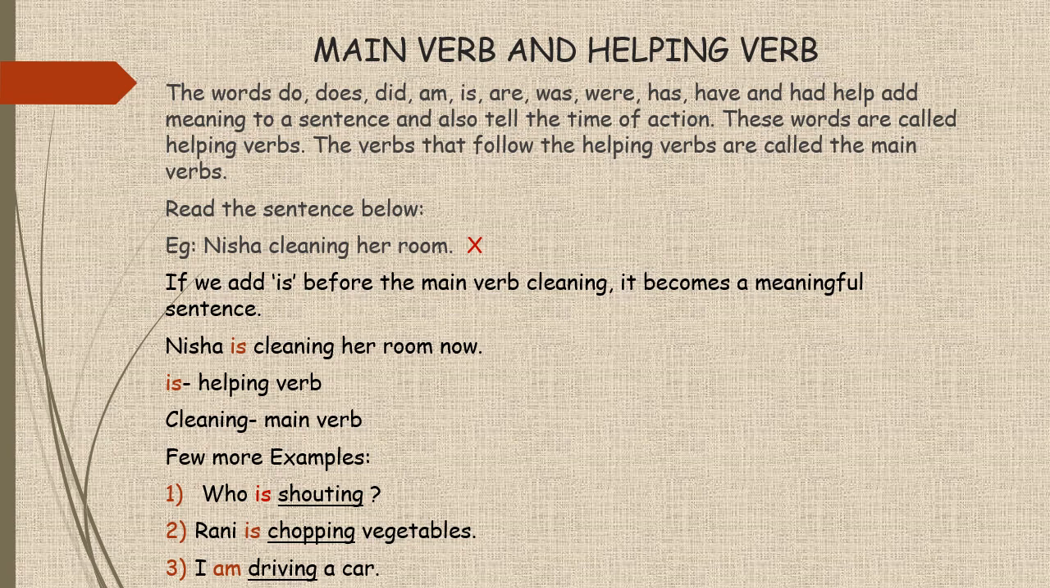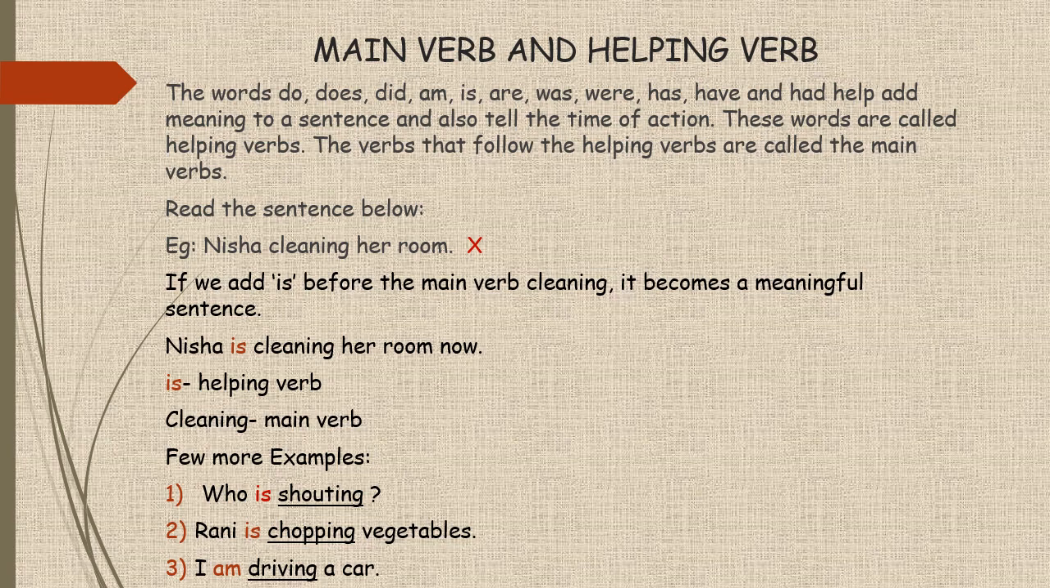Read the sentence below. Nisha cleaning her room. The sentence does not convey complete meaning. If we add is before the main verb cleaning, it will become a meaningful sentence. Nisha is cleaning her room now. In this sentence, there are two verbs, is and cleaning. Which is the main verb? The main verb is cleaning because that shows the action that is happening. Is helps to complete the meaning and it tells the time of action as well.